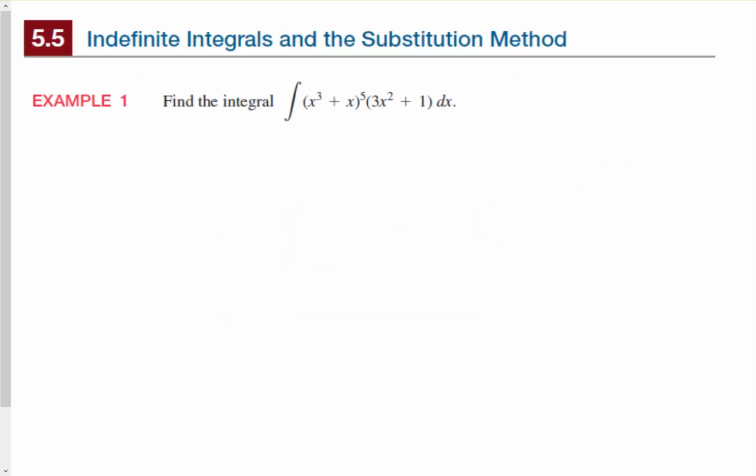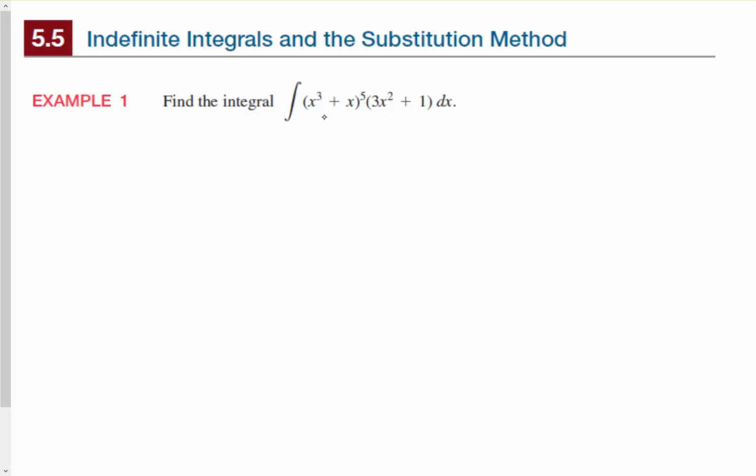Let's take a look at indefinite integrals and the substitution method. 5.5. Find the integral of x cubed plus x raised to the 5th power times 3x squared plus 1 with respect to x. With this one we have to figure out what is really the main function that's being integrated, and what is the derivative of that function.